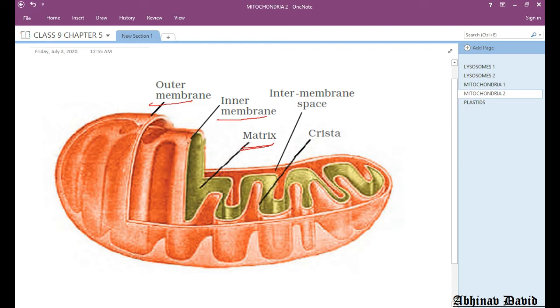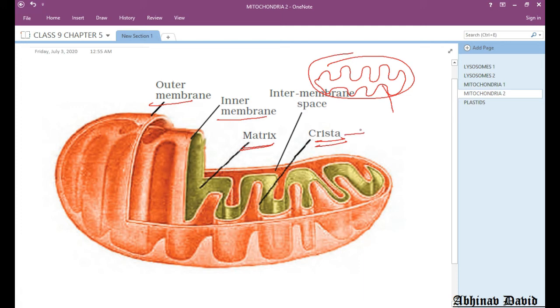Now the outer membrane is just like a plain membrane like this, which I am making here. But the inner membrane, you can see here, has lots and lots of folds like I am making here. So the inner membrane is folded and these folds are called crista. These folds, you can see in the diagram also, are called crista.